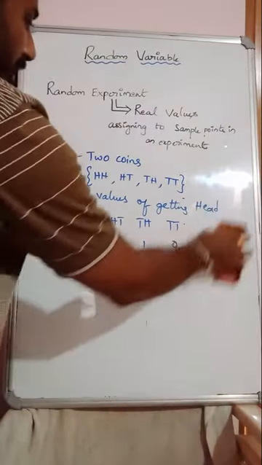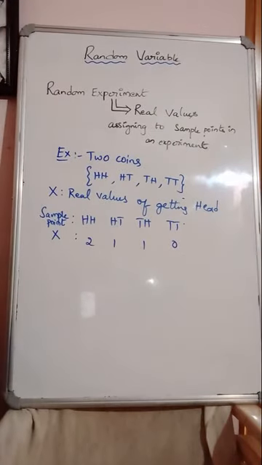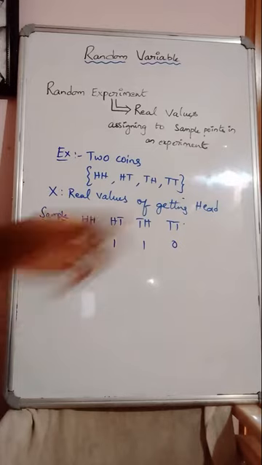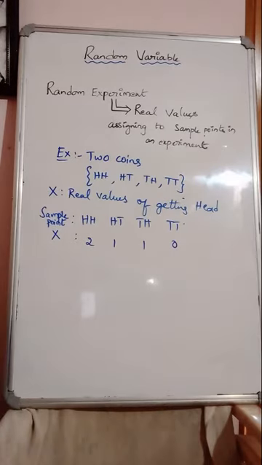I think you understand what kind of concept the random variable is. Only real values are being assigned, associated, to the outcomes of a random experiment. We call it a random variable. Random variables are generally denoted by capital letters. Remember, here I have taken capital X. Therefore, this X is a random variable.